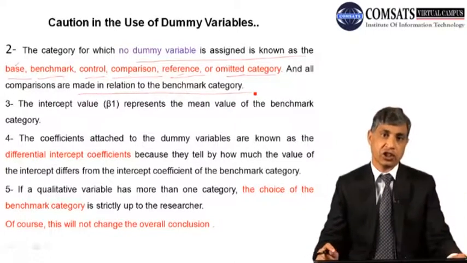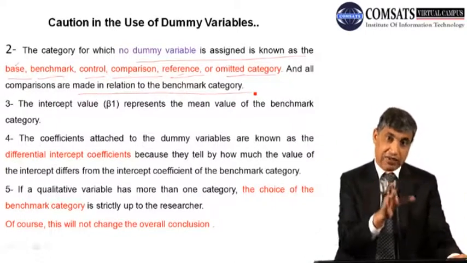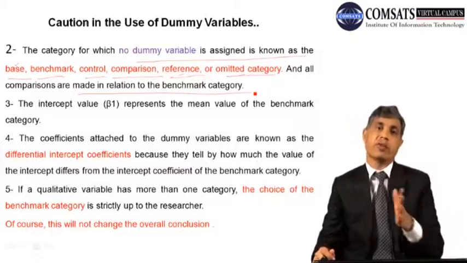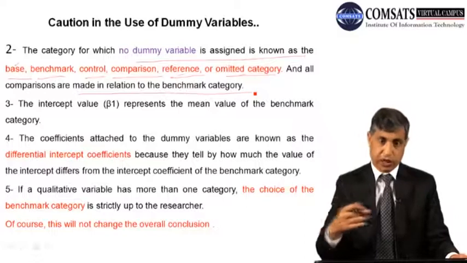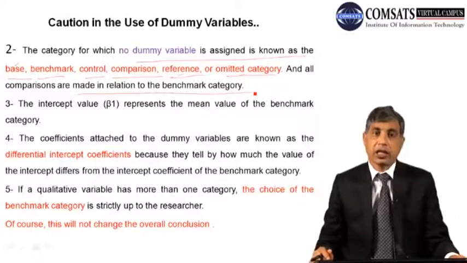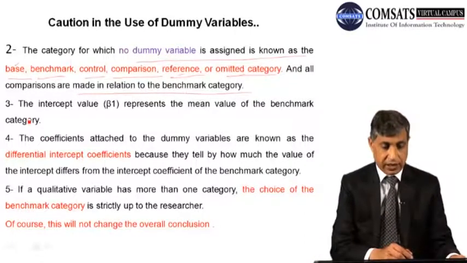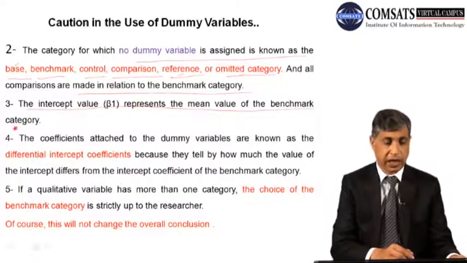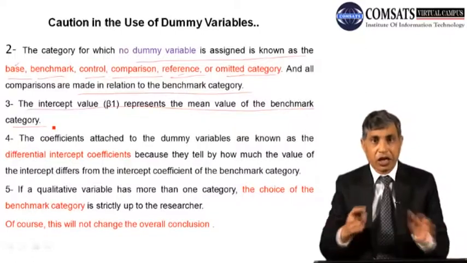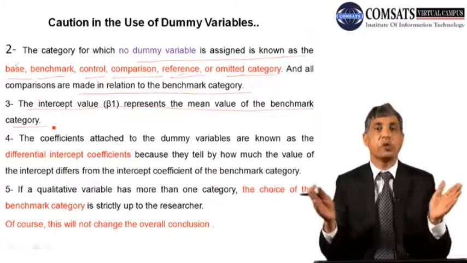Whenever we make a decision, we will take this as our benchmark situation and we will be making comparisons against this one, and we will do this in the example. The intercept value beta 1 represents the mean value of the benchmark category. Now the knots have become opening.